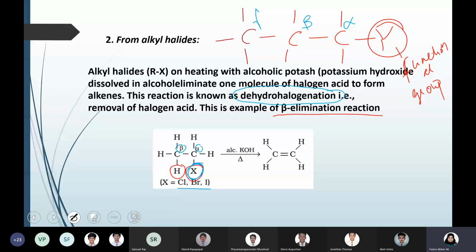So the halogen is already going, but there are many hydrogens. Which hydrogen is going? It is from the beta position. That means there are hydrogens in the alpha position, but that hydrogen will not go. Hydrogen will go from the beta carbon. That is why this is known as beta elimination, because the halogen and the hydrogen from the beta position will go, and it is the removal of hydrogen halide, dehydrohalogenation.